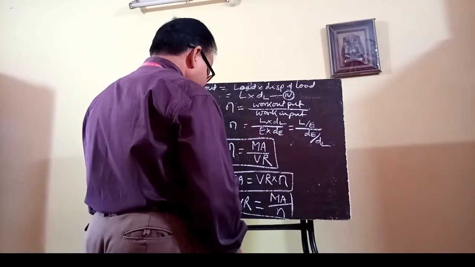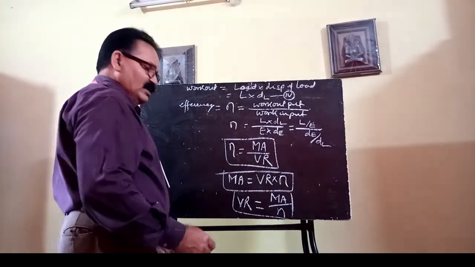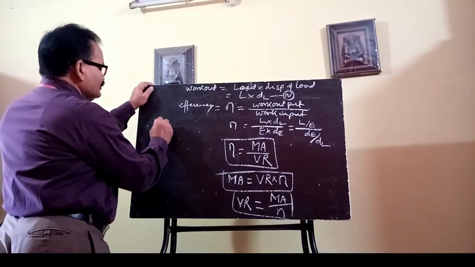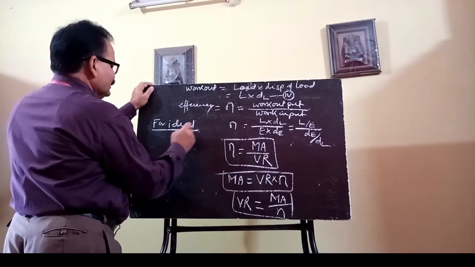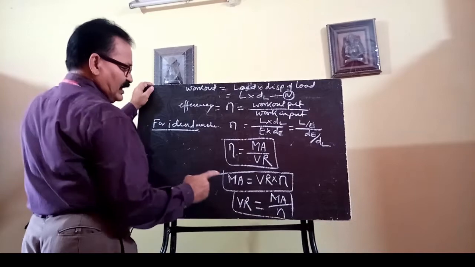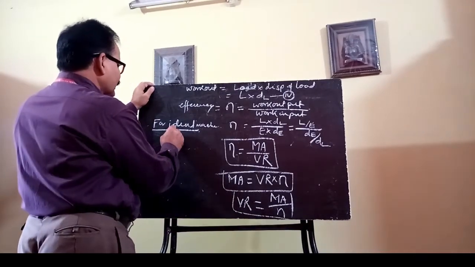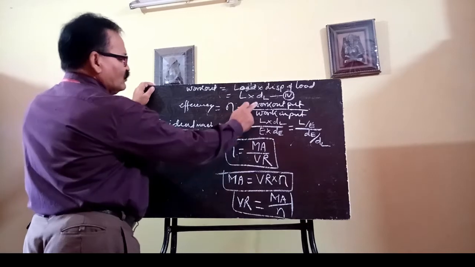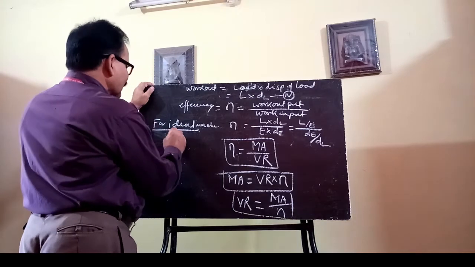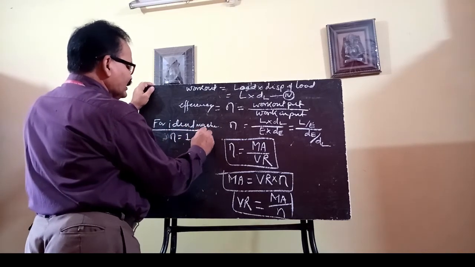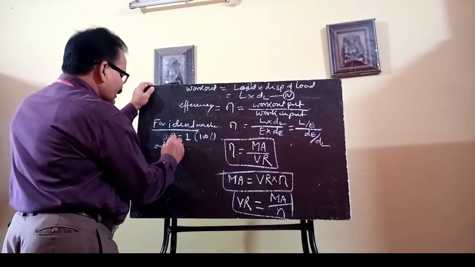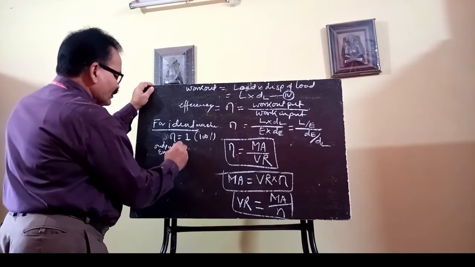Okay, clear? So from this you see, for an ideal machine, since work output and work input are the same, efficiency is 1, or you can say 100%, because your output energy must be equal to input energy.